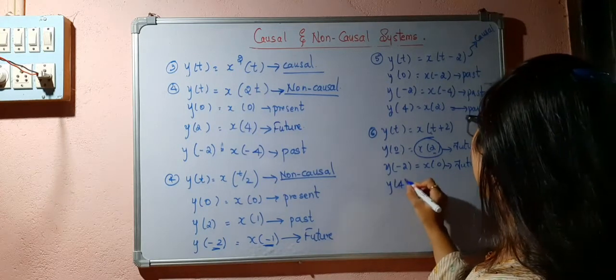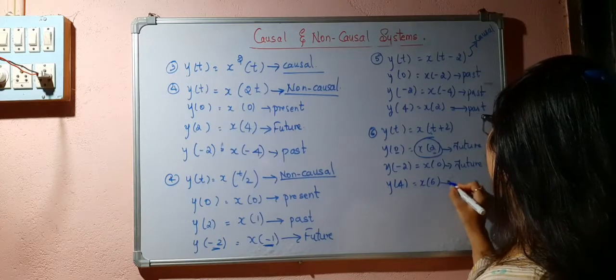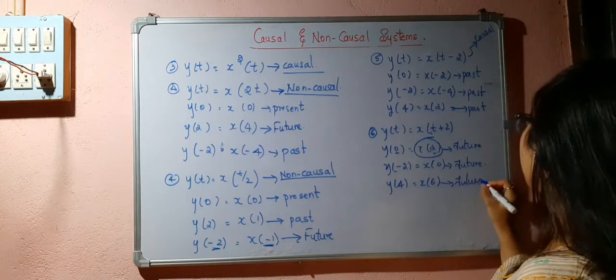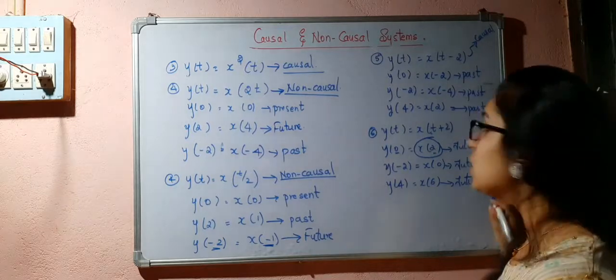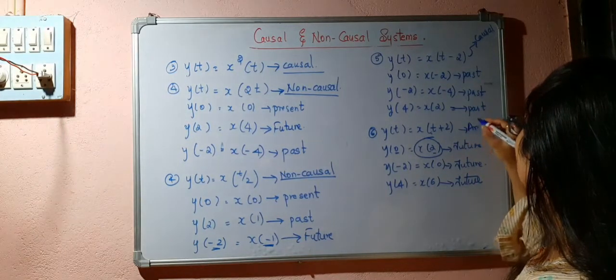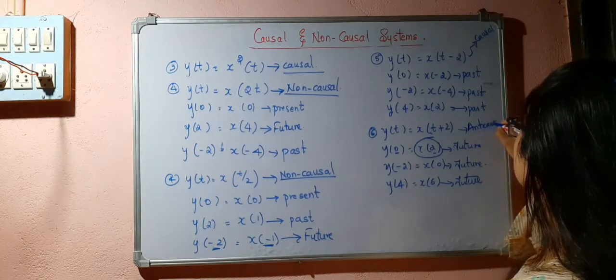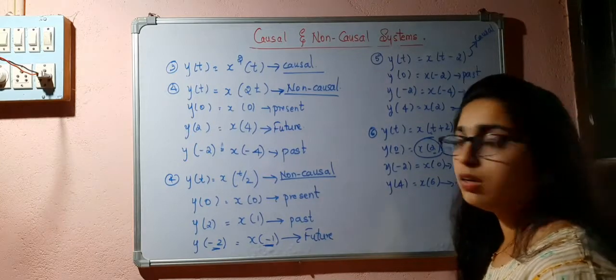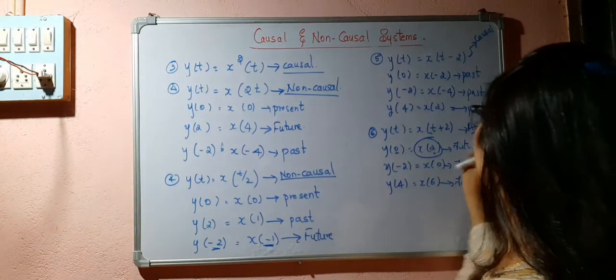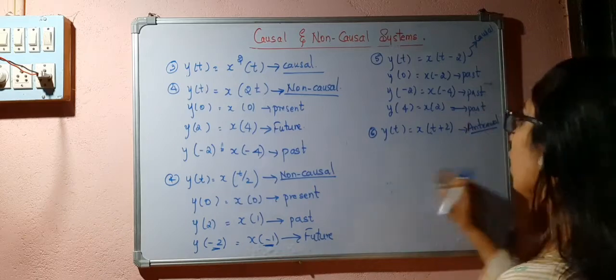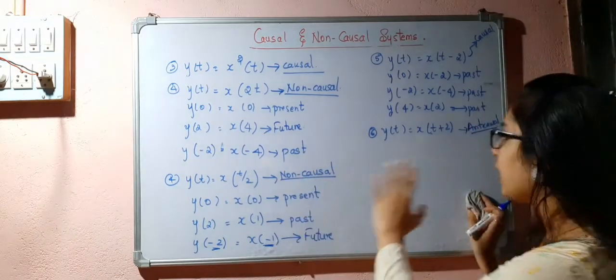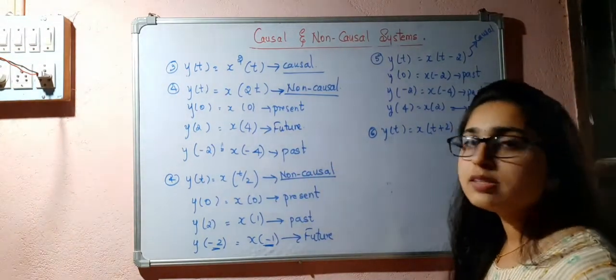Y of 4 is equal to x of 6. Again it is future. So it is depending only on the future values. So I can consider this as an anti-causal system. This is a special case of non-causal. You can also call it non-causal, or specifically I can consider this as an anti-causal system.